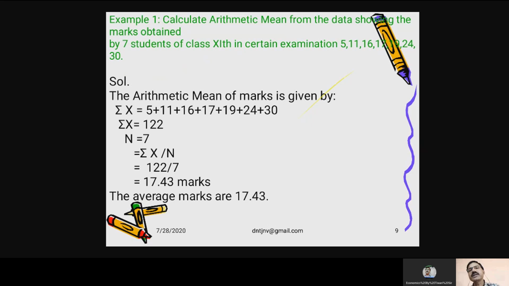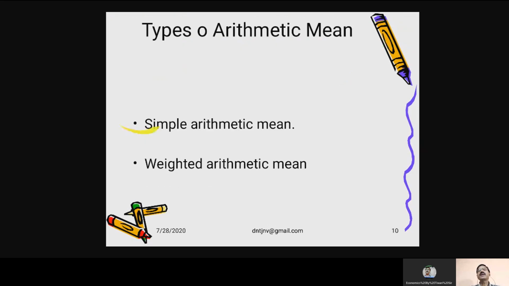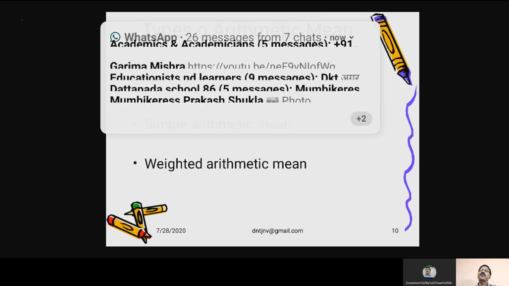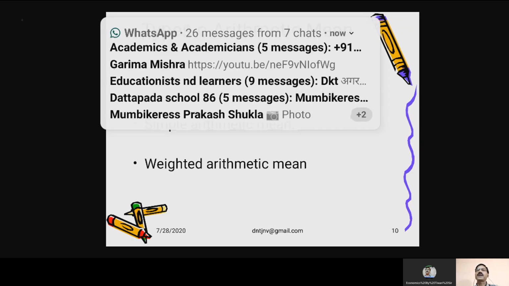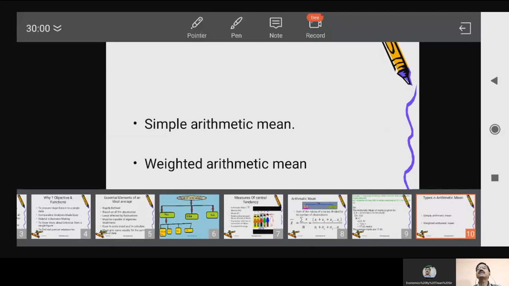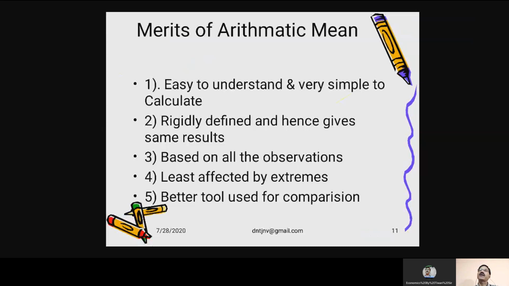Now, types of arithmetic mean. Arithmetic mean can be divided into simple arithmetic mean and weighted arithmetic mean. When we talk about simple, we treat each and every observation equally. And when we talk about weighted, weightage is nothing but we give weight according to their magnitude. More weight can be given to ascending or descending orders.